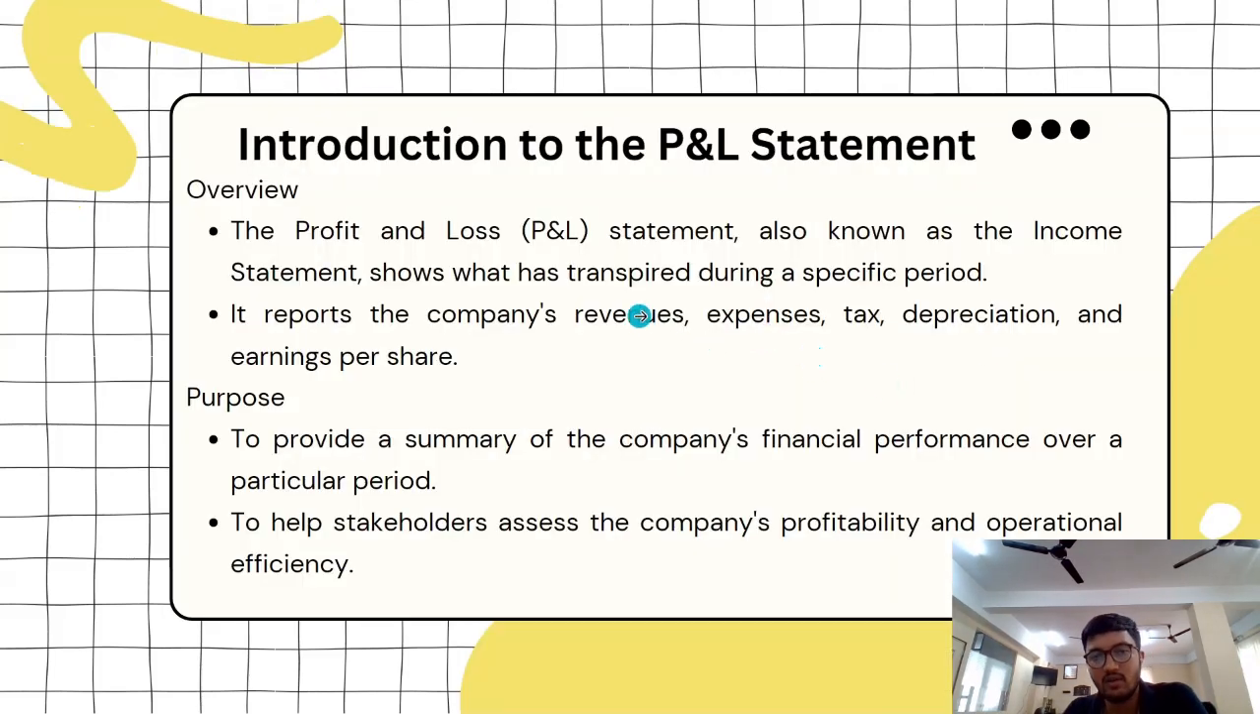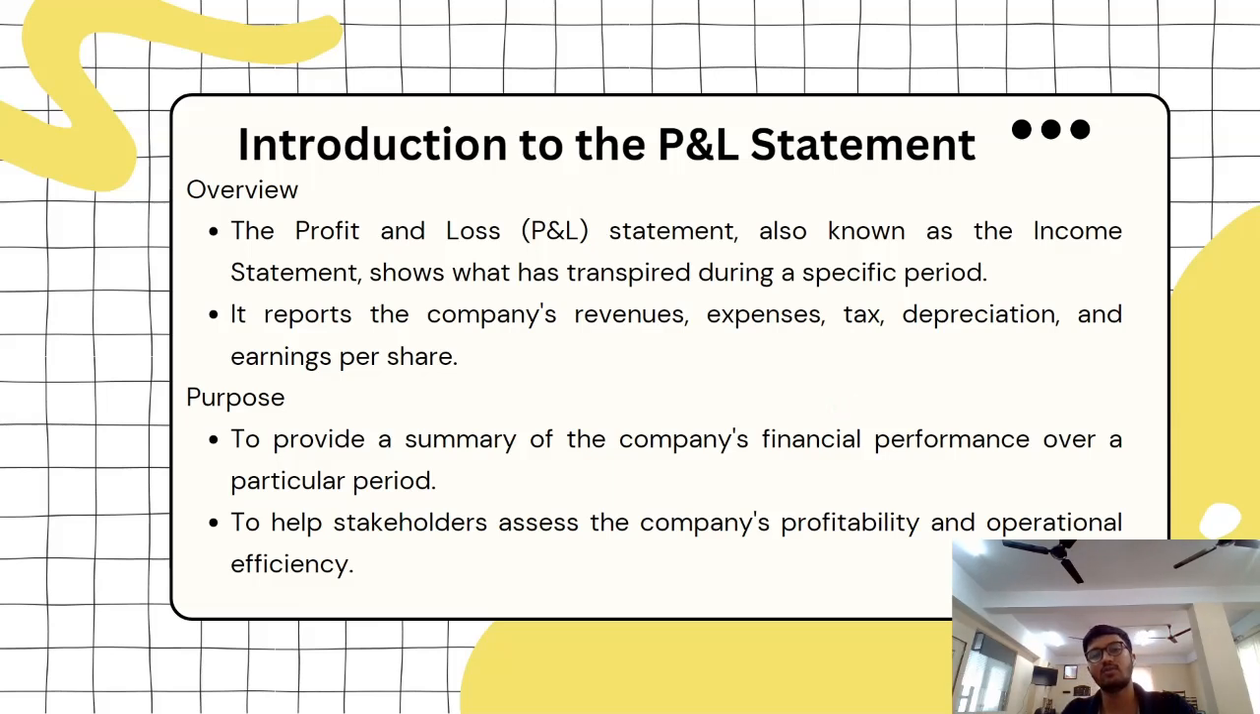So what is the profit and loss statement? It is also known as the income statement. It shows what has transpired during a specific period. It reports the company's revenue, expenses, tax, depreciation, and earnings per share.